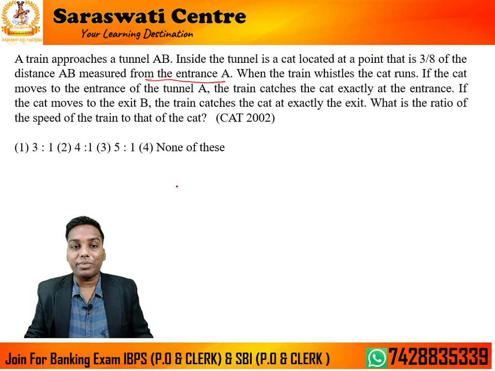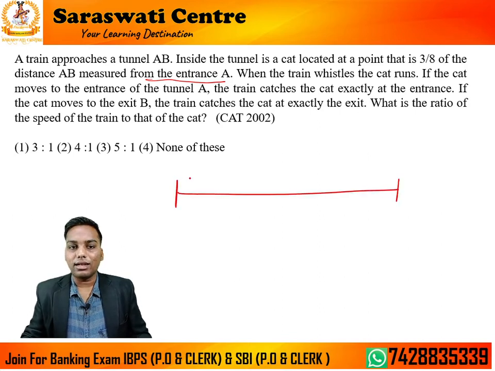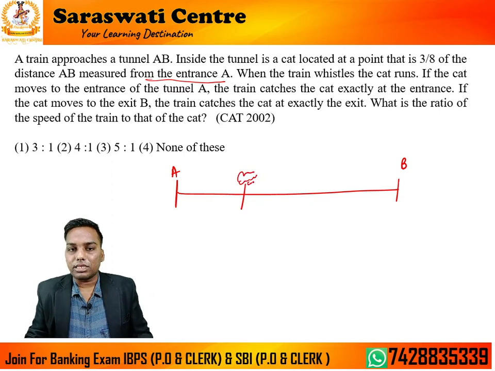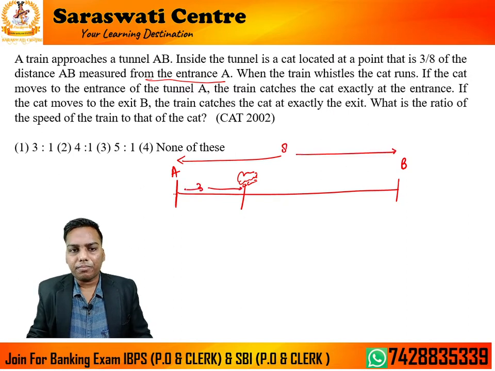So there is a tunnel, this is entrance A and this is B, and the cat is sitting like some type. This cat is sitting here at a distance of 3/8 from the entrance. So can I assume this total distance is 8 and this distance is 3? Yeah, no problem.